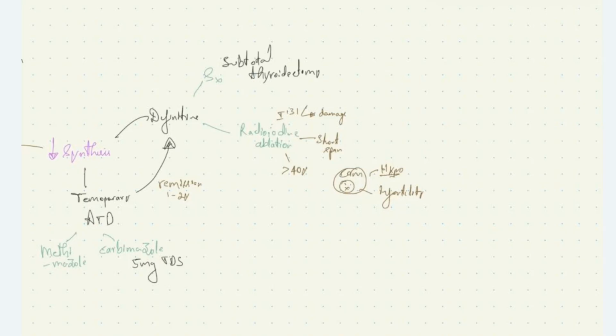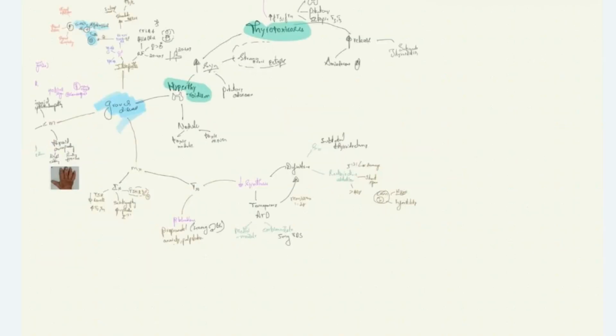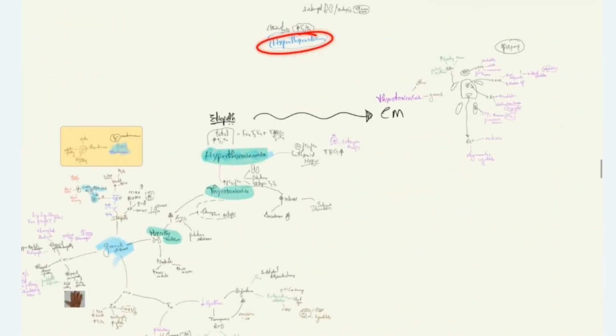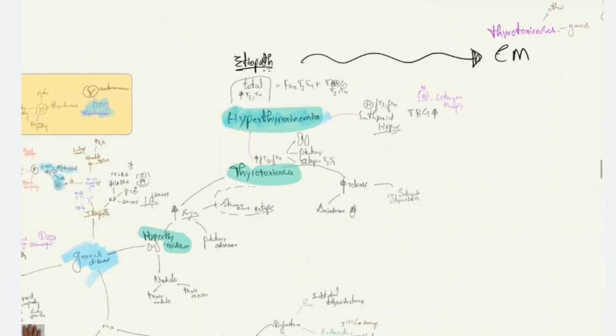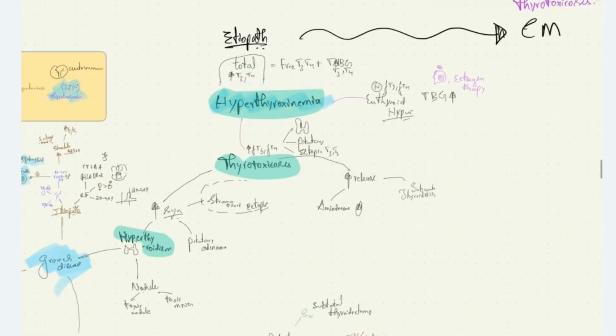What are the complications associated with radioiodine ablation? Those are hypothyroidism and infertility. This is all about hyperthyroidism. To summarize, we saw hyperthyroxinemia where there is increase in total T3 T4. We can have euthyrotoxicosis and euthyroid hyperthyroxinemia in case of hyperthyroxinemia. In thyrotoxicosis, there is increased T3 T4, free T3 T4 levels.